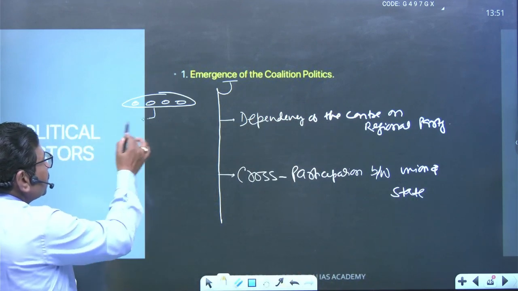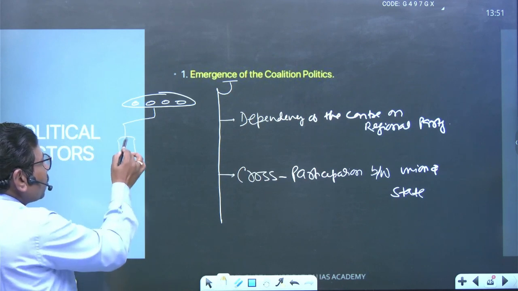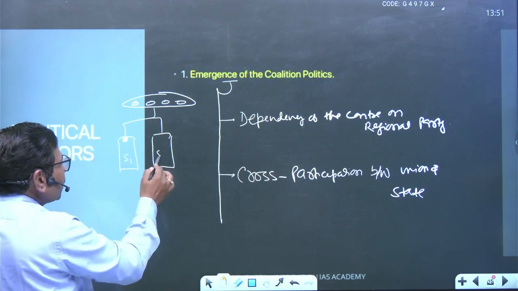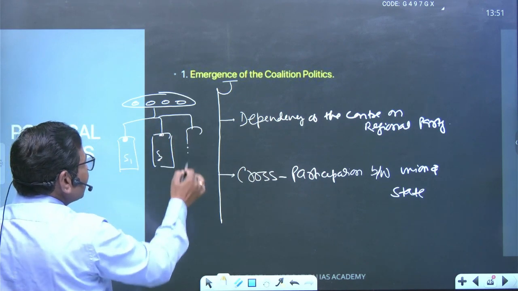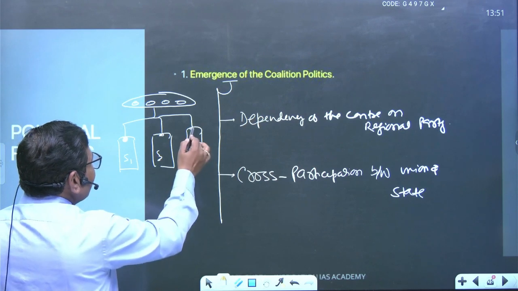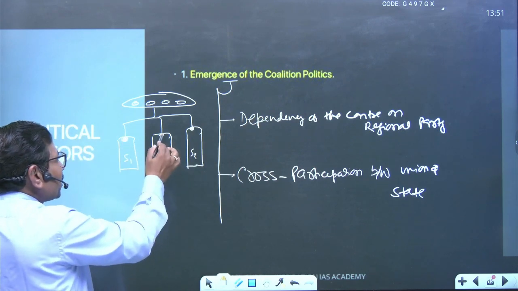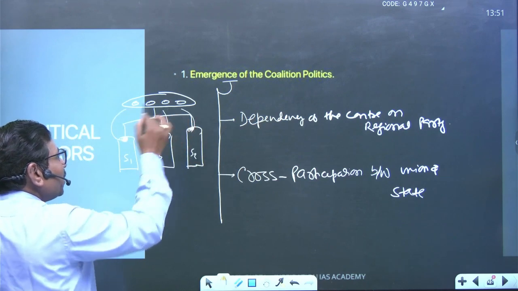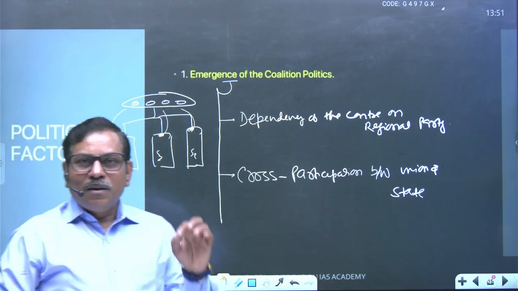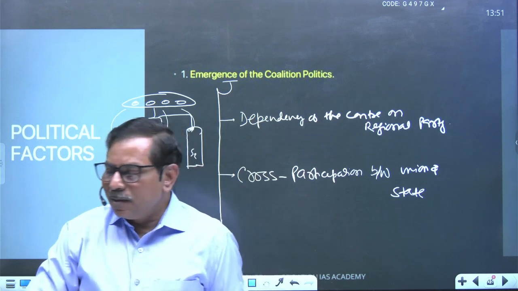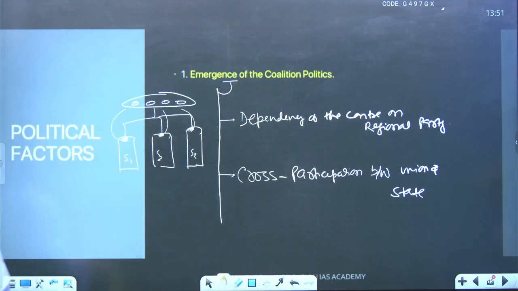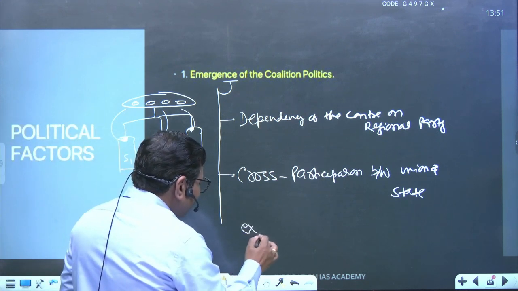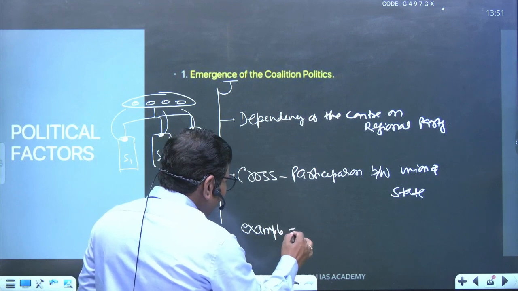See, this is the state. State number one has a CM from one political party. State number two is concerned, the second political party government. State number three is there, that is called the third political party. And these political parties also participated at the union level. I'm giving you one example, the example of 1996, that is the United Front.